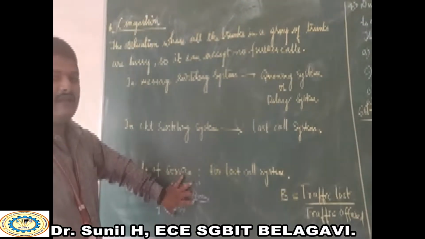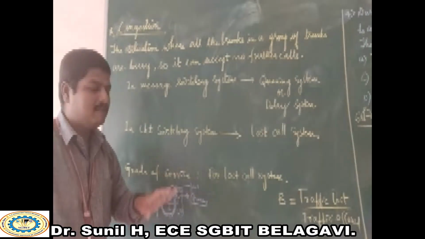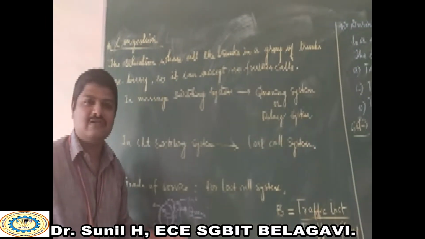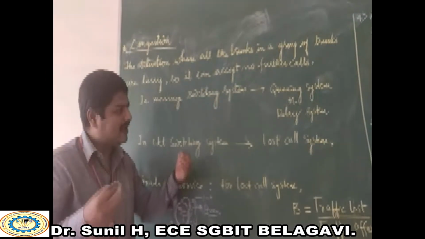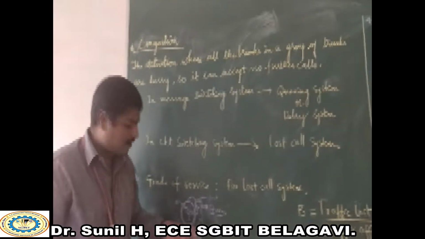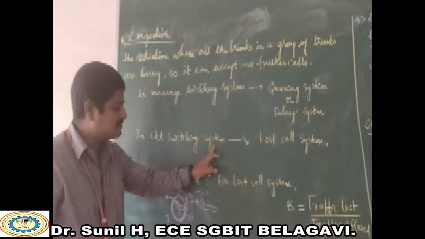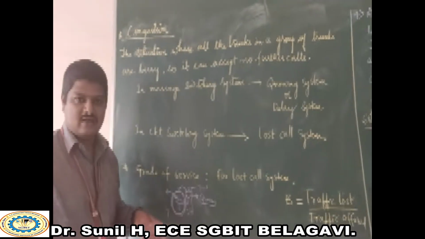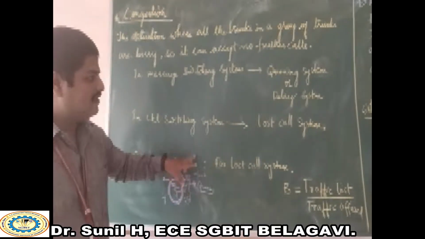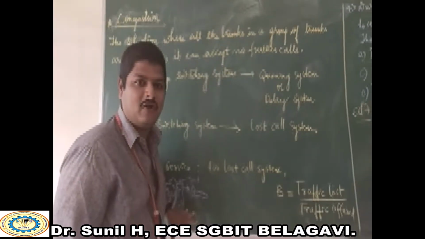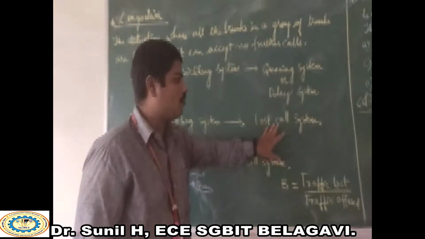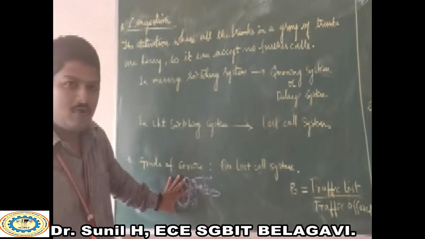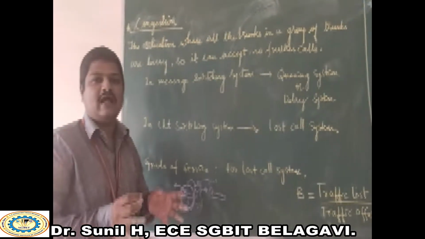But in a message switching center, the system is called a queuing system, and there is no chance of losing any information related to the subscribers. In circuit switching systems this is not possible; the information may be lost at that moment. Such systems are called lost call systems. When does it happen? When the subscribers are more, when the cell is filled.